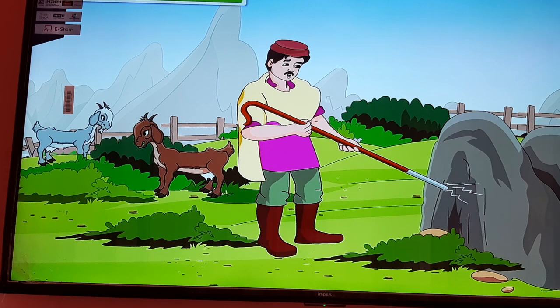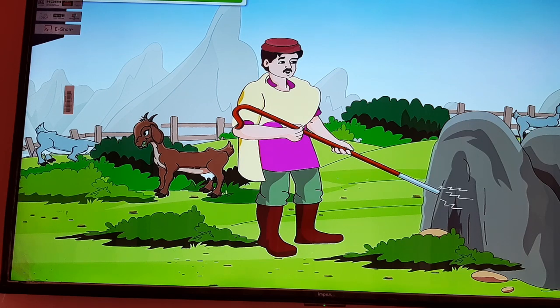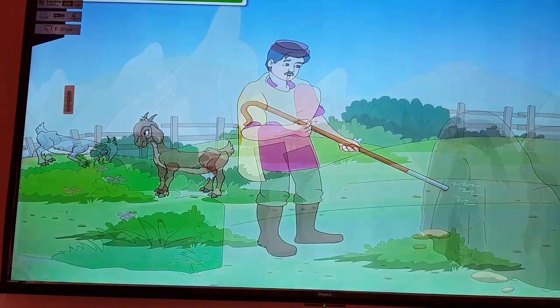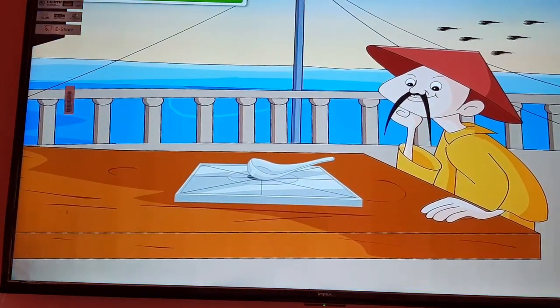Such rocks which have magnetic property are given the name magnetite. This rock, which attracted iron, was called magnetite after Magnesia, the place where it was first discovered. The substances having the property of attracting iron objects are known as magnets. This is how the story goes.